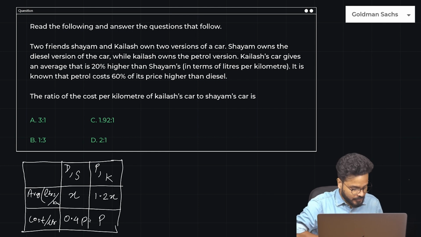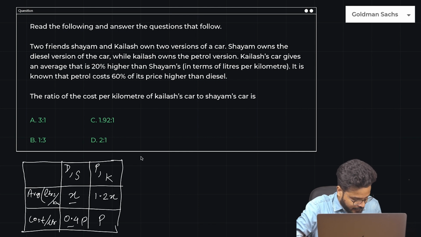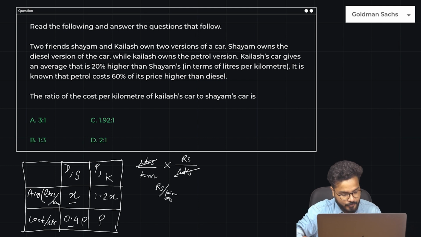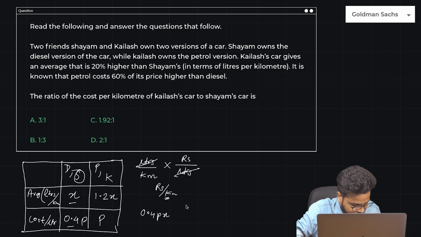Okay. So guys, what is first, what is second? First one is liters per kilometer, and the second one is, let's say, rupees per liter. If I multiply this, what will I get? Rupees per kilometer, that is cost per kilometer, which is what we have to find. So simply multiply this. Cost per kilometer for Sham is 0.4 px, and cost per kilometer for Kailash is 1.2 px.